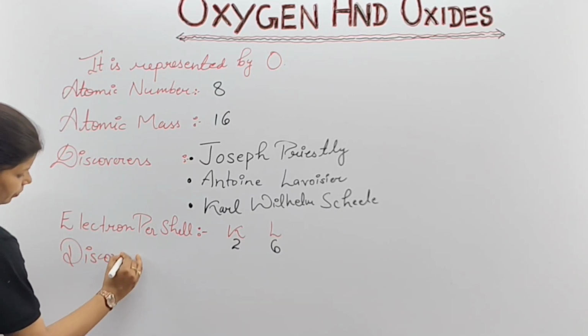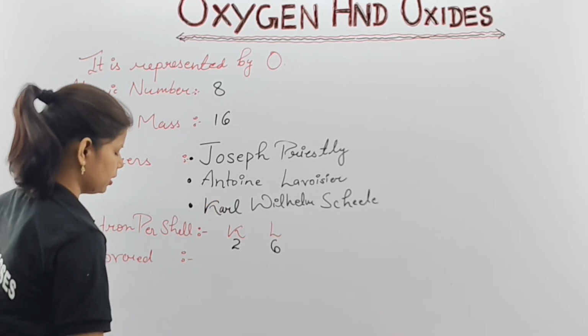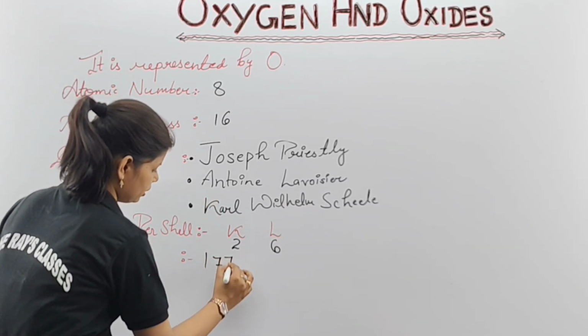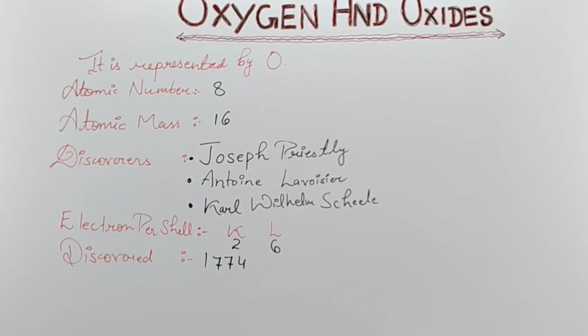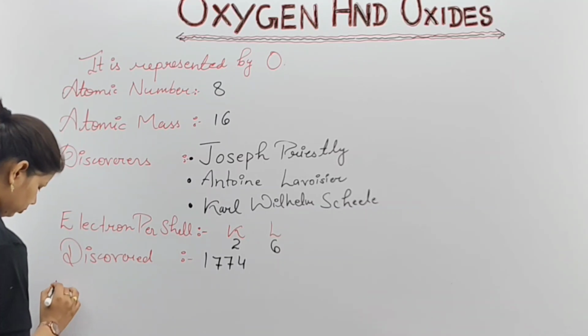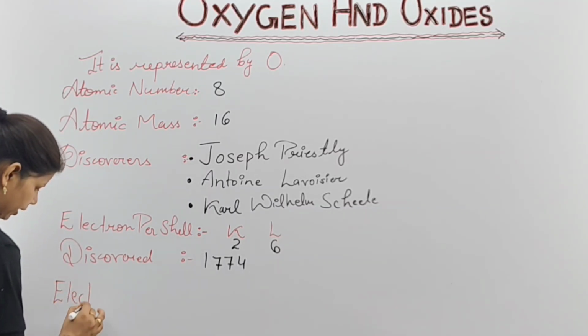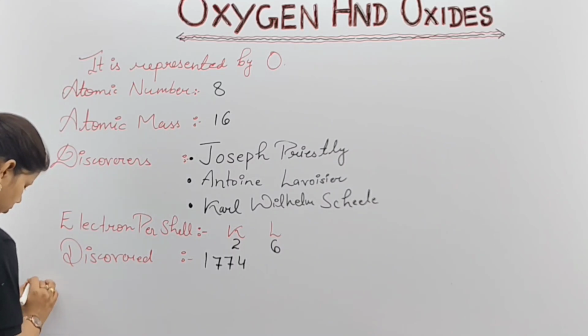So you will write another point from here, discovered. Discovered means in which year it was discovered. It was discovered in the year 1774. Please note it down, children. It is very important. At all the points you are getting these things in detail. And last, we are going to learn about electronic configuration. You might write the heading: electronic configuration.